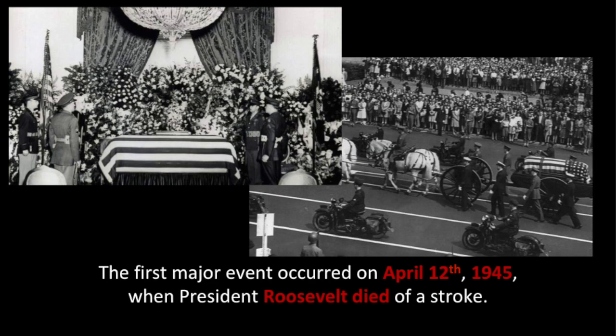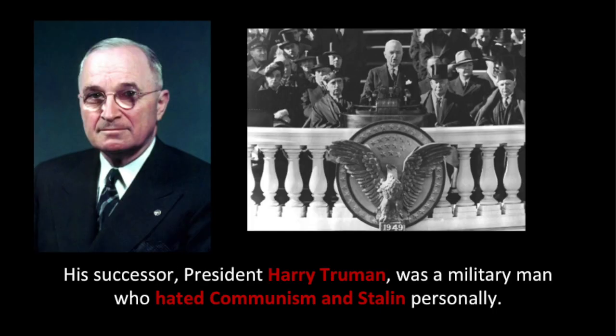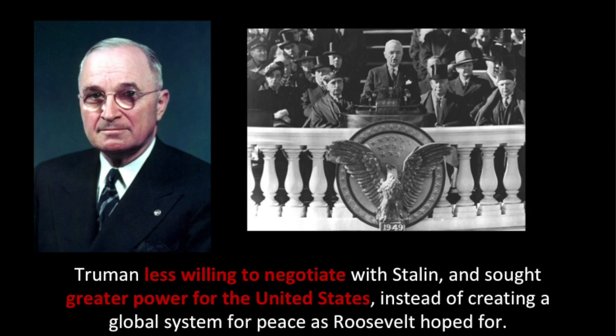The first major event occurred on April 12, 1945, when President Roosevelt died of a stroke. His successor, President Harry Truman, was a military man who hated communism and Stalin personally. Truman was less willing to negotiate with Stalin and sought greater power for the United States instead of creating a global system for peace as Roosevelt had hoped for.